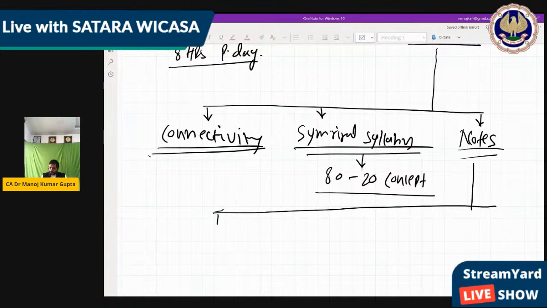Those three notebooks include one class notebook, which you are going to use right now, where you are writing. That is the class notebook only. Second is